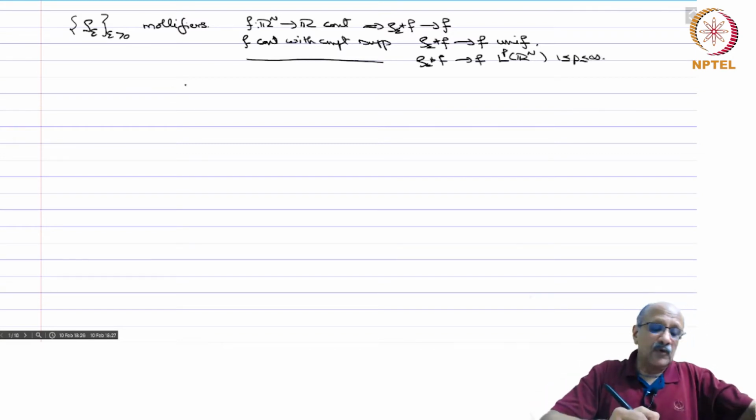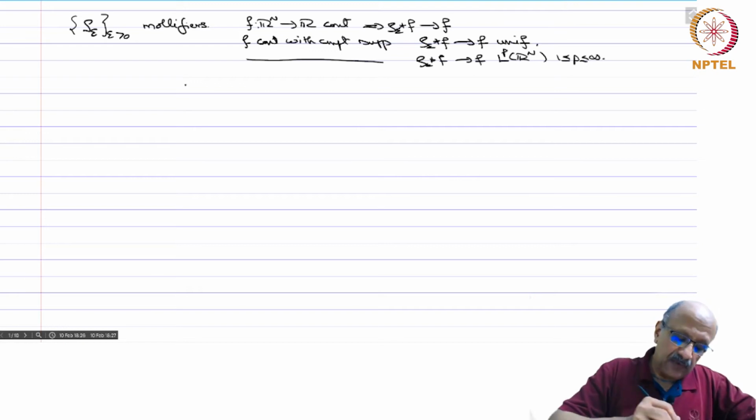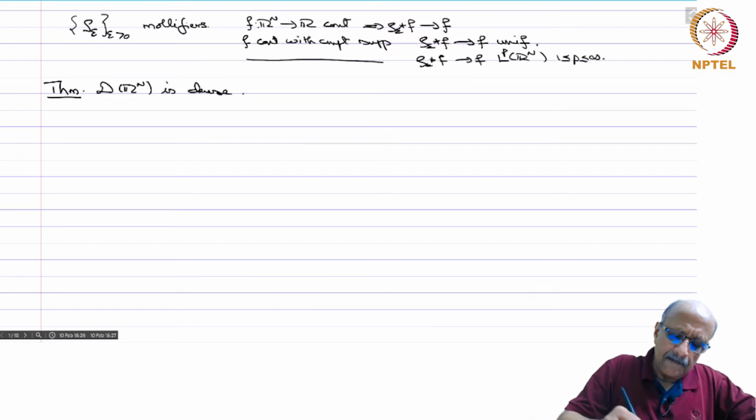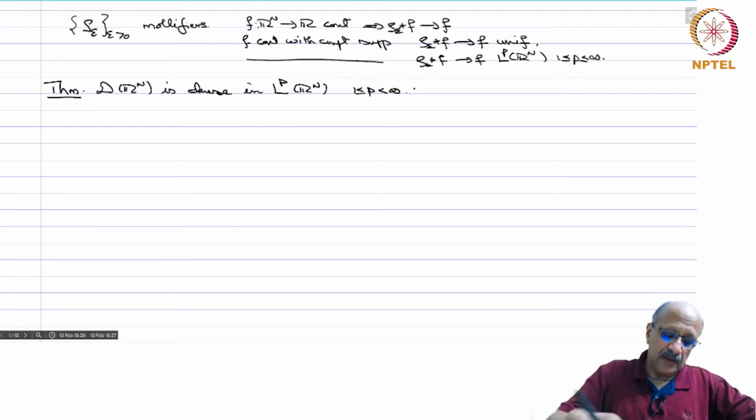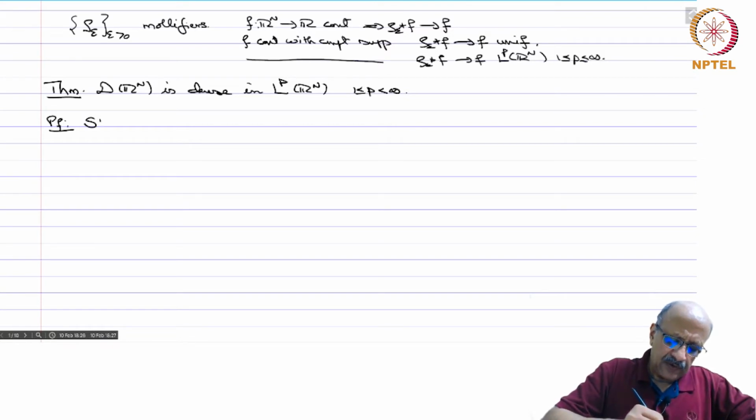Okay, we will now use this to prove some density theorems. So, the first theorem: D of Rn is dense in LP of Rn, 1 less than or equal to p less than infinity. So, proof. First step,